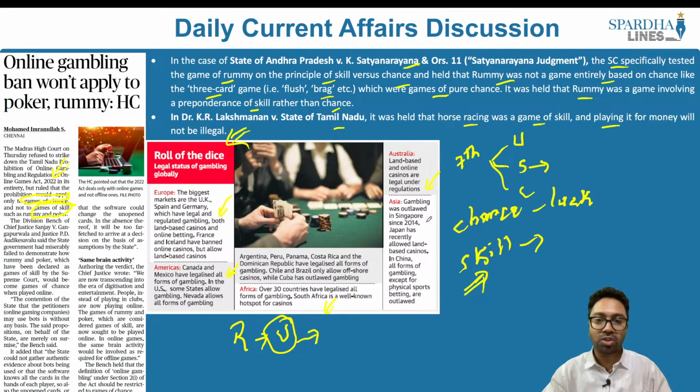In Asia, gambling has been outlawed in Singapore since 2014. Japan has recently allowed land-based casinos. In China, all forms of gambling except for physical sports betting are outlawed. So these are some of the examples the world over.